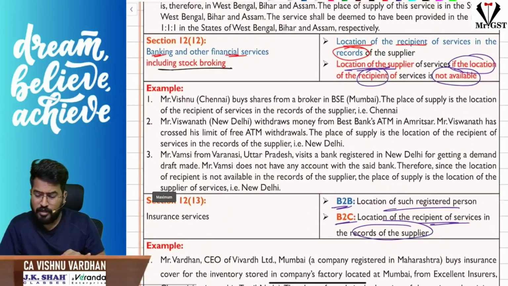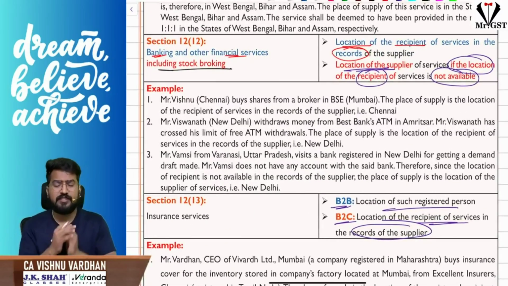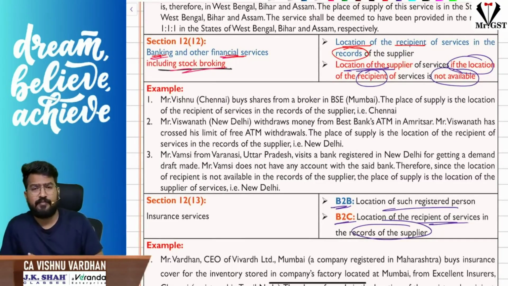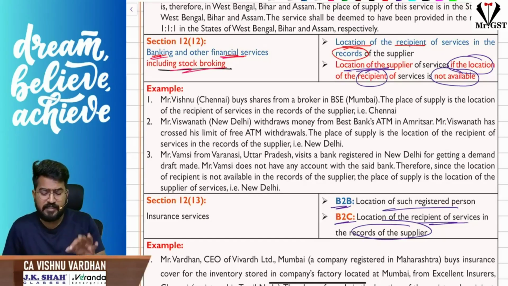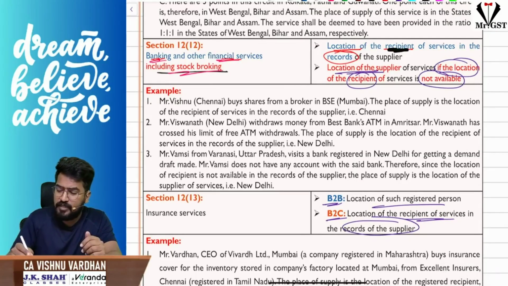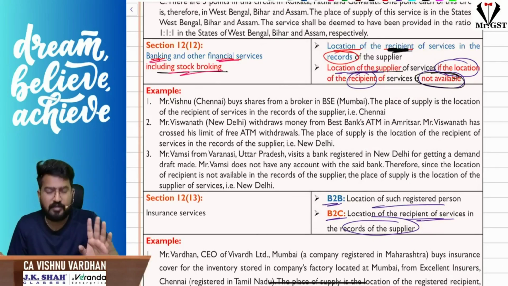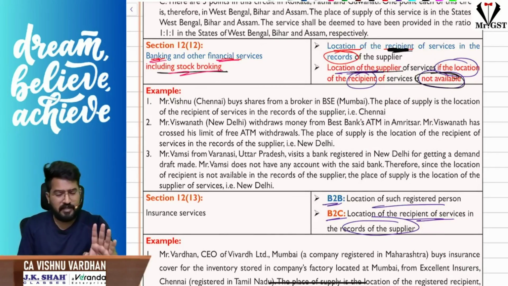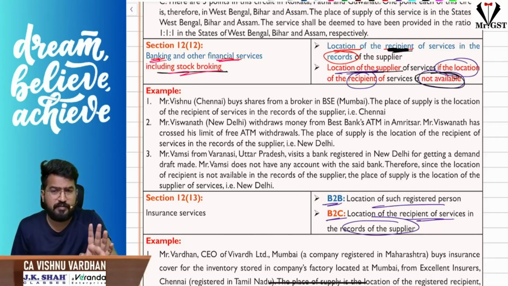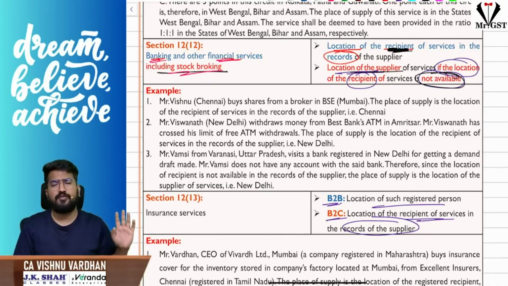Next, Section 12 subsection 12. What does it say? It says, for banking or financial services including stock broking, what is the place of supply? Please understand, the interesting part here is, if the recipient address is available, then that recipient address will be taken. If the recipient address is not available, then the supplier address will be taken. Simple. I repeat, for financial and banking services including stock broking, if the address of the recipient is available, take that as the place of supply. If it is not available, the supplier address will be taken as the place of supply.